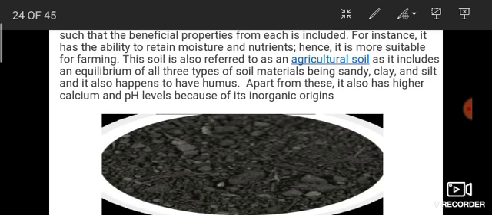Then what is the first one? Silty soil. Silty soil is also agricultural soil. They are also called agricultural soil because of their fertility and appropriate texture. They contain good amounts of calcium and have a high pH level. Shall I move on to the next one?